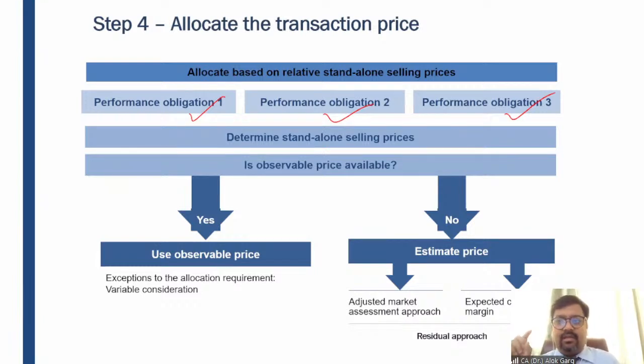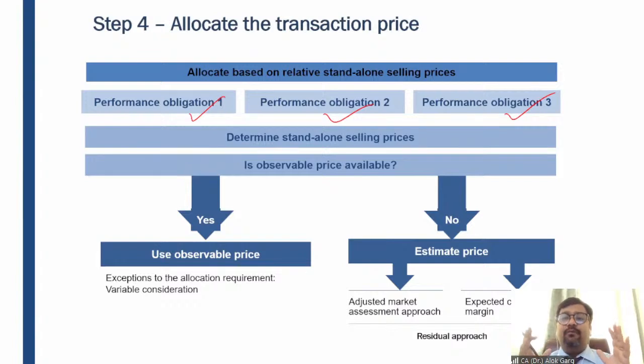1, sale of air condition unit. 2nd, sale of stabilizer. 3rd, installation service. Fourth, maintenance service, right? So first of all, I need to estimate the standalone selling price of these four performance obligations. What is the standalone selling price if the entity is only selling this air condition? What is the sale price of this air condition in the market? What is the sale price of the stabilizer? What is the price for providing an installation service? What is the price for maintenance service?